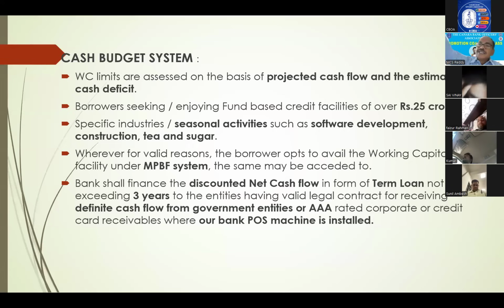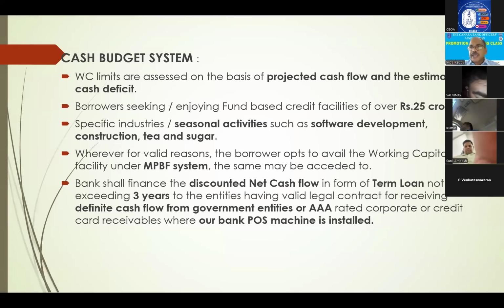Suppose we have installed our POS machine in a big shop. There, approximately every month we are getting some 1 crore rupees out of our POS machine. So every month he is getting 1 crore. For a year, he will receive 12 crores. Such cash flows we calculate.